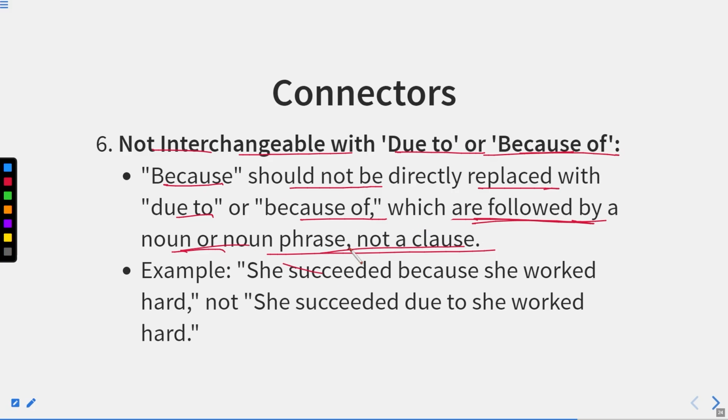So if you want to write these two, you can use because of or due to, but you cannot interchange them with the word because. Example: she succeeded because she worked hard, not she succeeded due to she worked hard. If I say due to her working hard or due to hard work, that we can write.